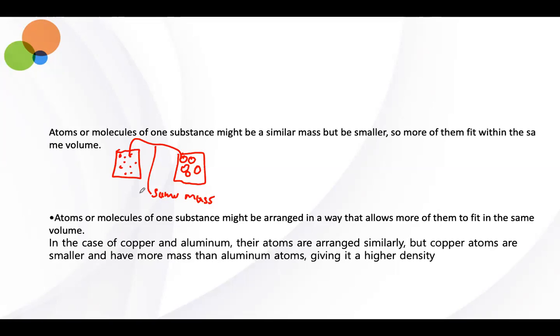And the last one is that atoms or molecules of one substance might be arranged in a way that allows them to fit more in the same volume. All right, so let's say this is copper, or let's say this one looks like this. We have some squares, right? This is able to hold more because they're arranged in this way. So this one has 5, and this one still has 5, but they're not able to arrange them properly, right? So that would cause them to not be able to hold more.